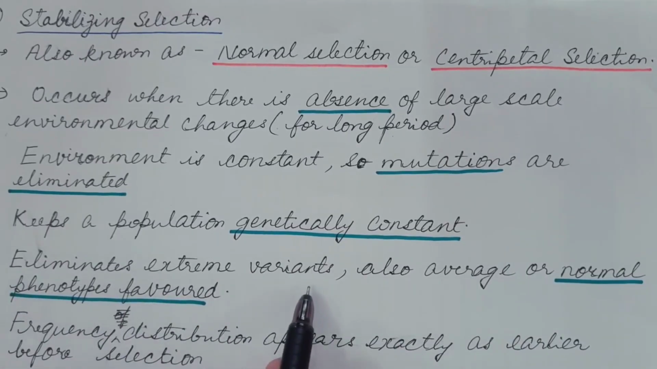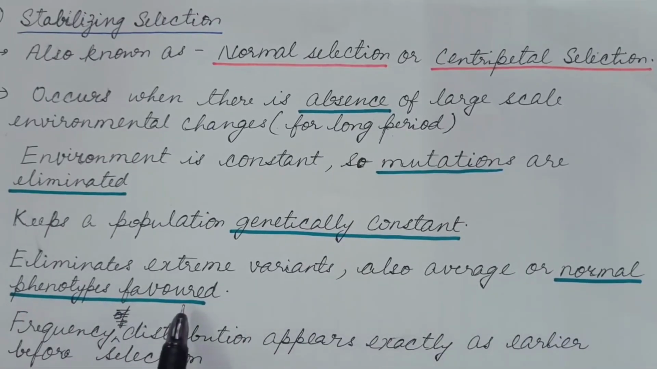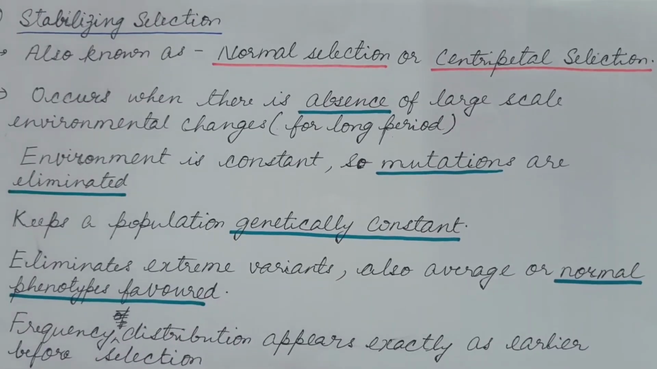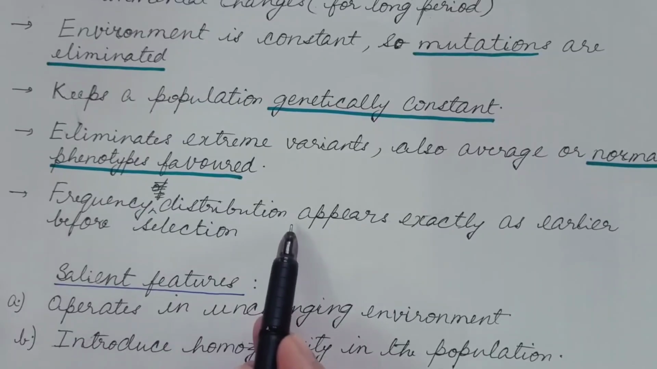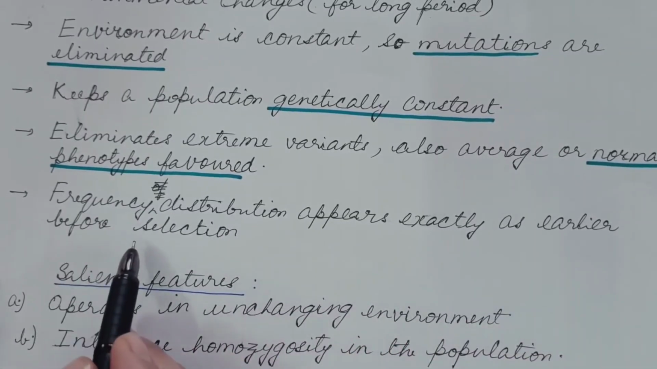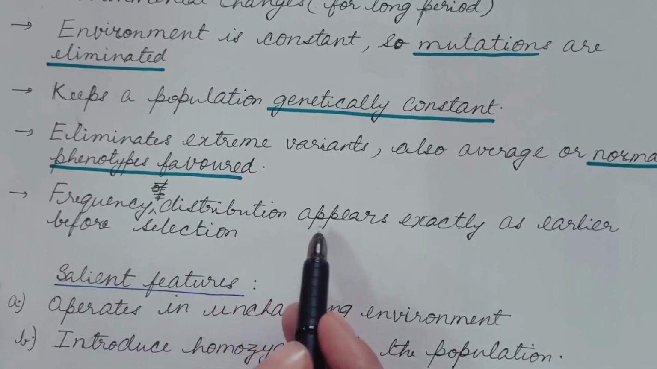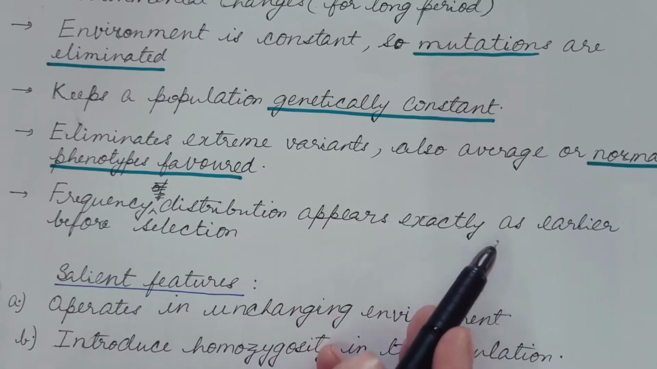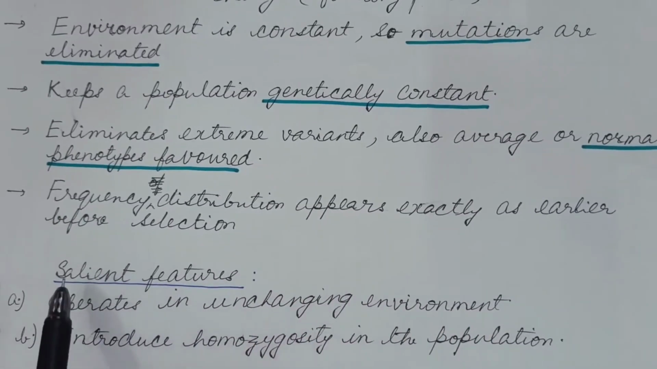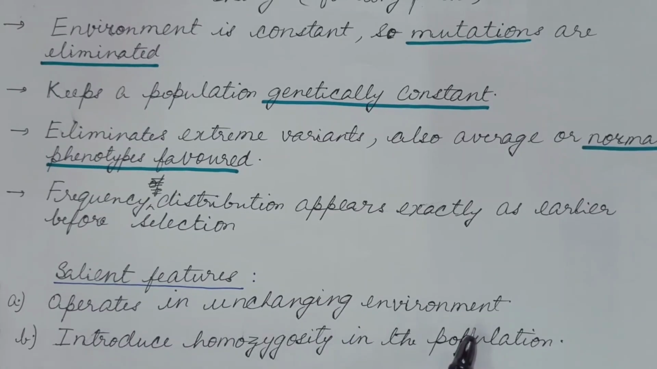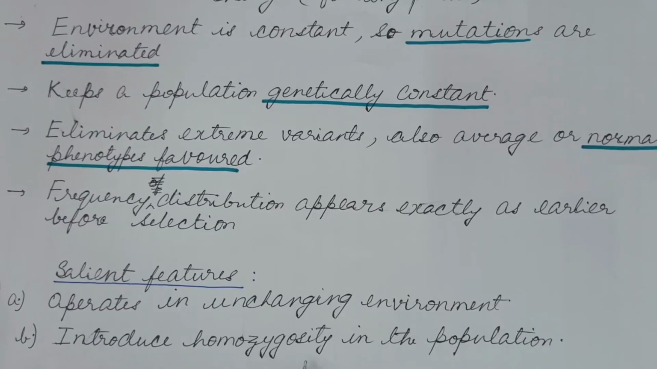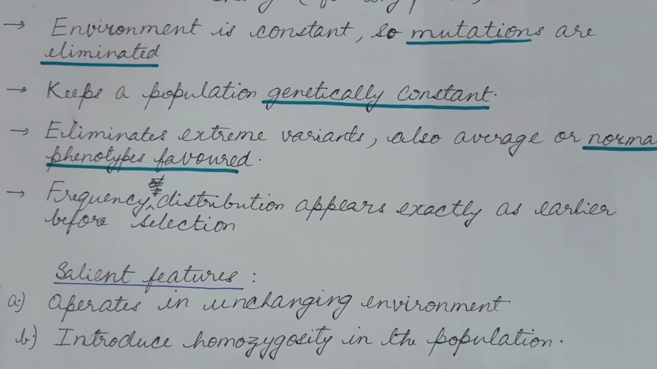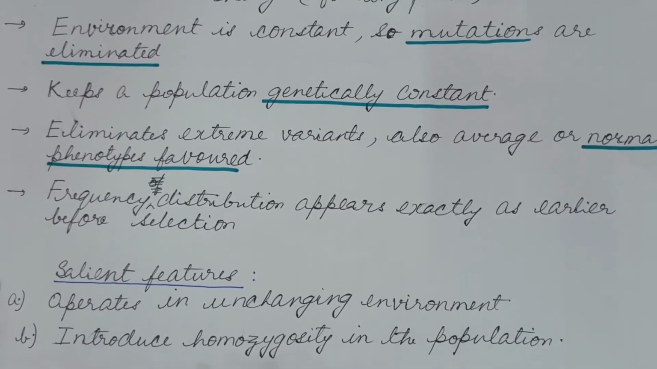Eliminates extreme variance. Also, average or normal phenotypes are favored. So, the normal phenotypes are favored and extreme phenotypes are eliminated. Frequency distribution appears exactly as earlier before selection. So, the distribution of frequency appears the same before and after selection. Now the salient features: operates in unchanging environment. It takes place in the environment which is almost constant. Introduces homozygosity in the population. Since the environment is almost constant, homozygosity in the population is introduced.